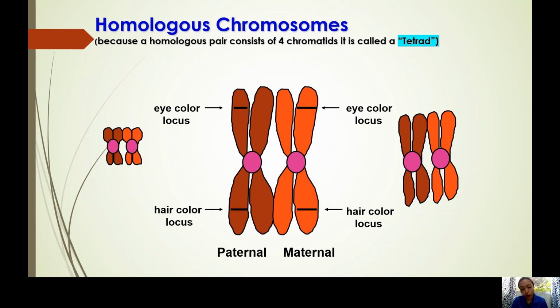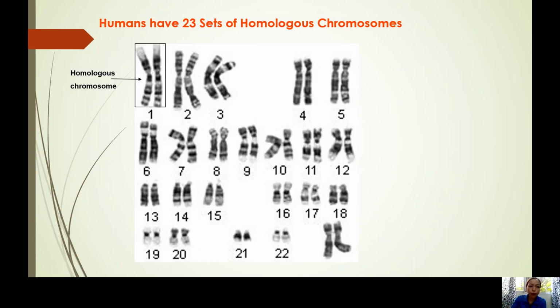Now, what is this here? Always remember that we are diploid because we have 23 pairs of chromosomes. If there are only 23 chromosomes, that is N, meaning haploid.